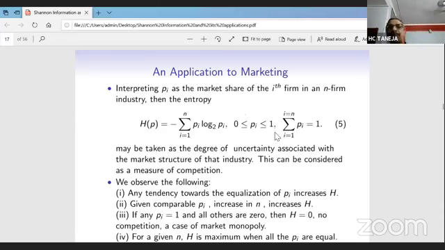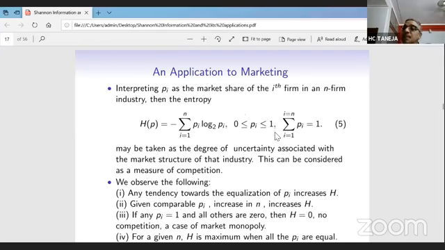So in the case of the mobile industry, 10 brands are there, so we have P1, P2, P3, up to P10 as the shares of the 10 brands. Then this entropy, with i going from 1 to 10, minus the sum of Pi log Pi, gives you a measure of competition.